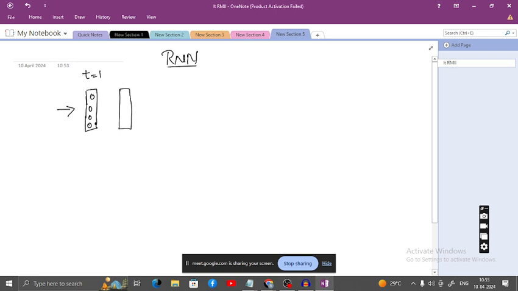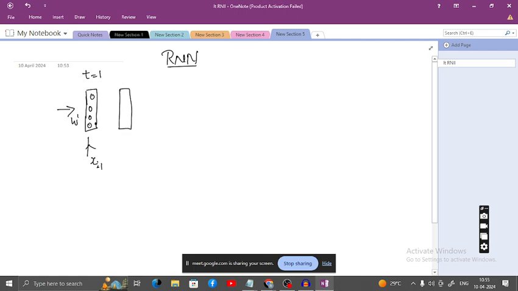So what is the input? I am going to consider the input x_i1, where i is equal to 1, at time t is equal to 1. The weight that is there, I will call it w dash.